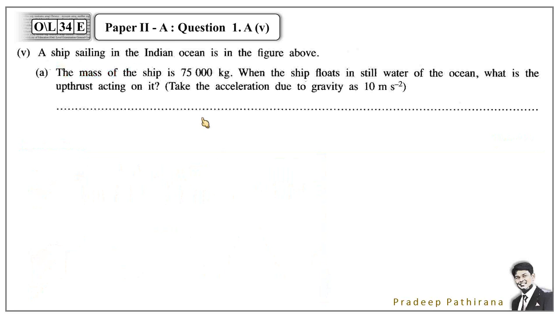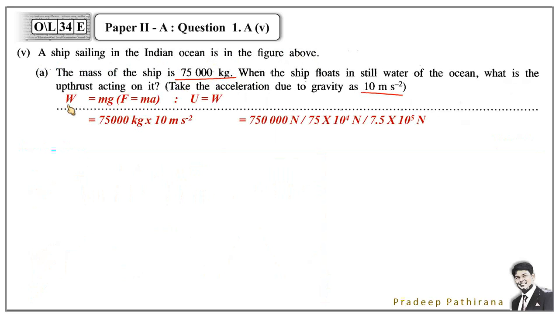Next, fifth question. A ship sailing in the Indian Ocean is shown in the figure. Its mass is 75,000 kilograms. And what is the upthrust acting on that? There are two concepts relevant to this type of question. First, we have to find out the weight of this object when mass is given. Equation is W equals mg. It is derived from Newton's second law, F equals ma. Therefore, mass is 75,000 kilograms, and 10 meters per second squared is the acceleration due to gravity.